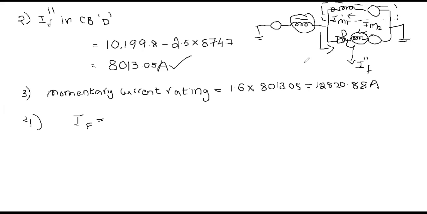Okay, so this reactance J 0.15 and similarly J 0.4, these two get connected in parallel.